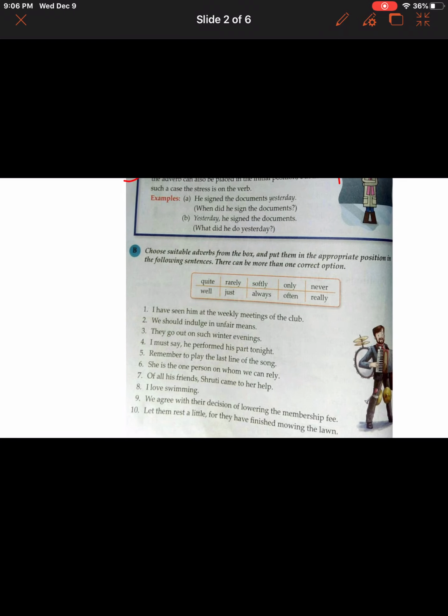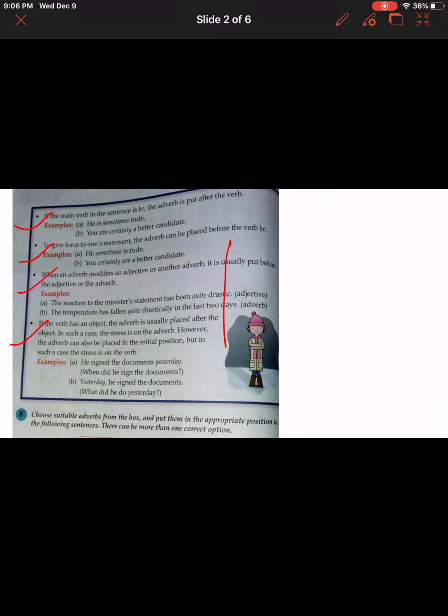or in the beginning of the sentence. You can place it in the beginning of the sentence, or you can place it after the object. Okay, so learn this part. Next is, do this exercise, B exercise. You have to put the adverbs accordingly.